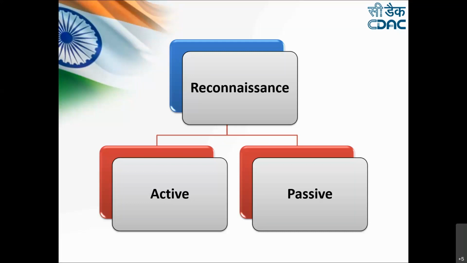Whereas when we talk about passive reconnaissance, here we are trying to collect the information about the target from different sources. So we are not directly accessing the target, but we are trying to collect the information from social media, from different public websites and all. For this, we again have multiple tools which help us to do that.